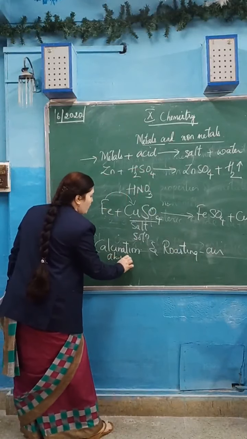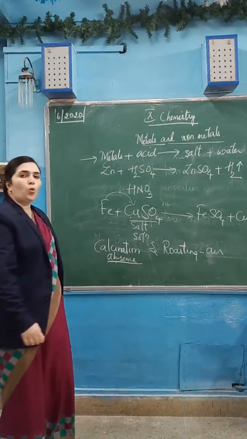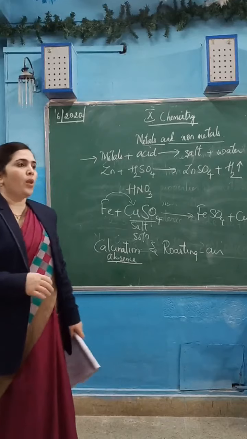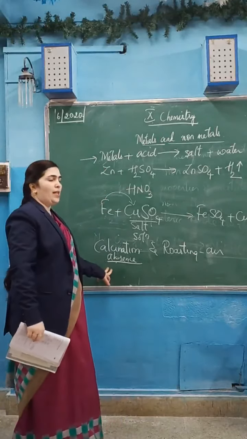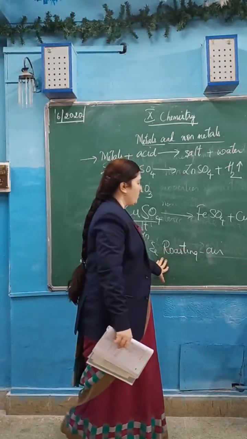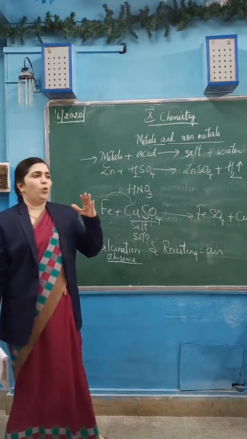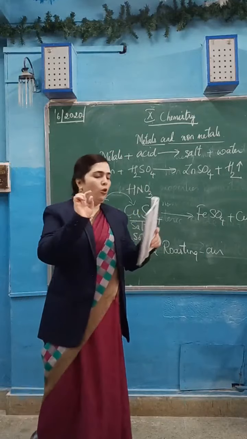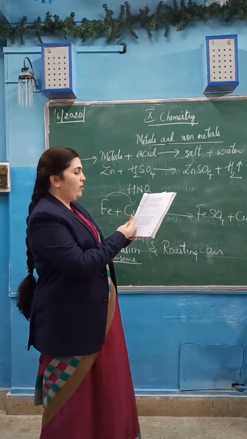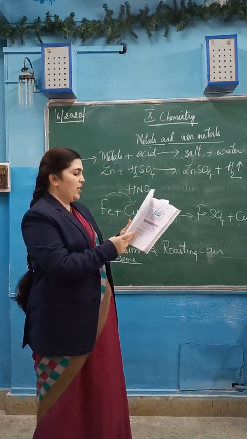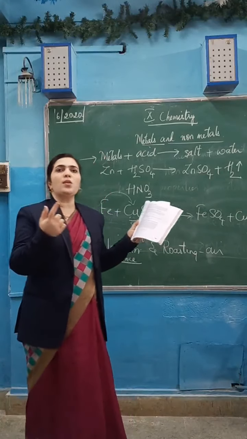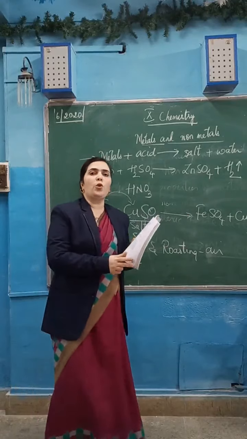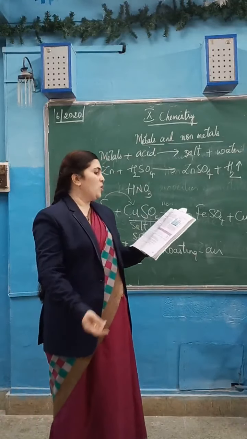This and all I have given you, children, in your classwork. You go through it, revise it once again. Which are the ores which are subjected to calcination? Which are the ores which are subjected to roasting? If you mention two or three points of difference, you will get the full marks. That is the important thing here. What we see here, calcination and roasting. For roasting we use sulfide ores. For calcination we use carbonate ores. That is also one difference you can write.